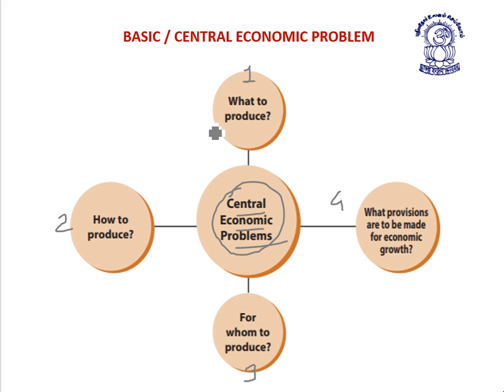First is what to produce. Second is how to produce. Third is for whom to produce. And fourth is what mechanism of provision is required to be made for economic growth.